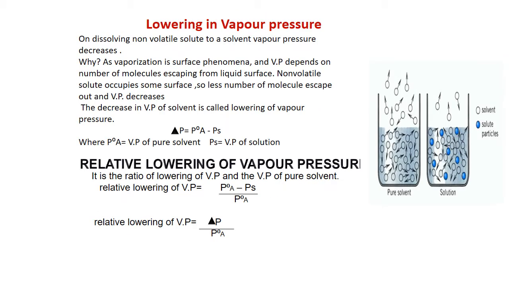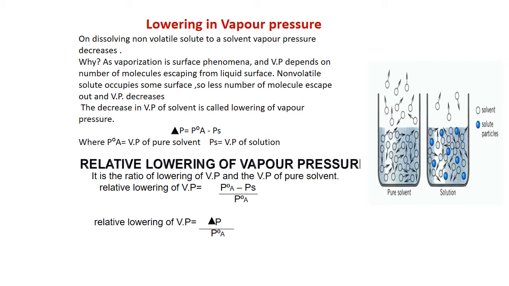Lowering in vapor pressure. We know that a pure solvent has more vapor pressure than the solution containing non-volatile solute. The question is why? It is because vapor pressure is the process of evaporation, and depends upon the number of liquid particles escaping out from the liquid surface.